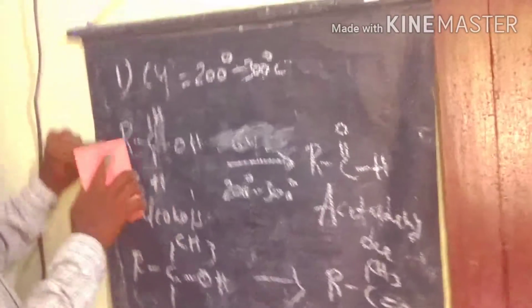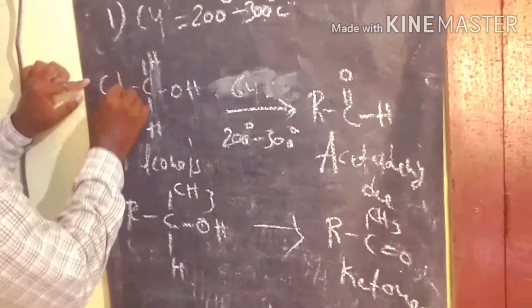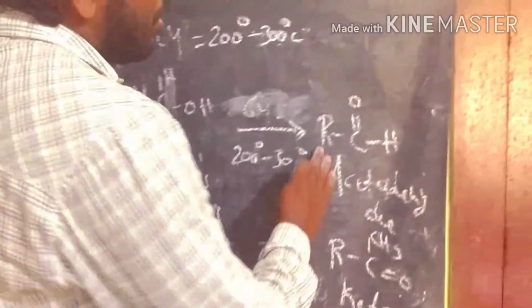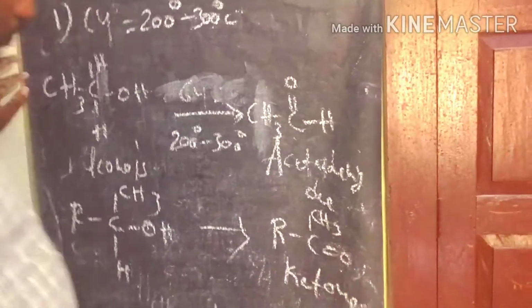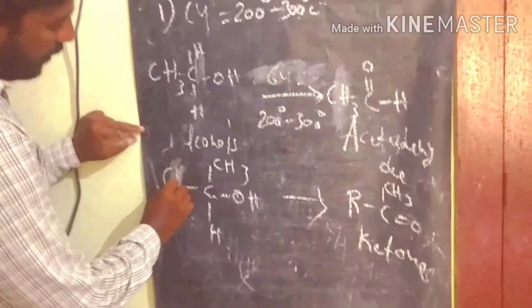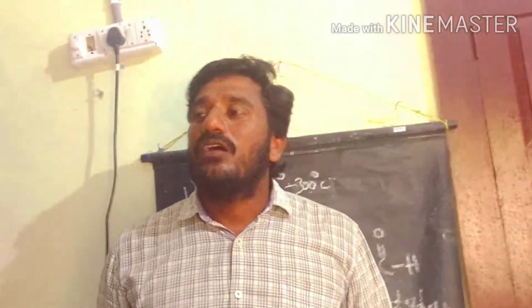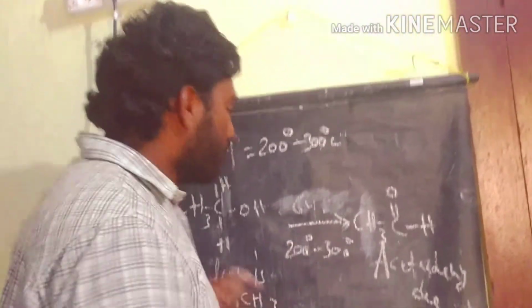For example, if we take ethyl alcohol, what is happening? Ethyl alcohol is involved in the oxidation process, and we get acetaldehyde as the product. When you take isopropyl alcohol and it undergoes oxidation in the copper vapors, finally we get acetone as the product.